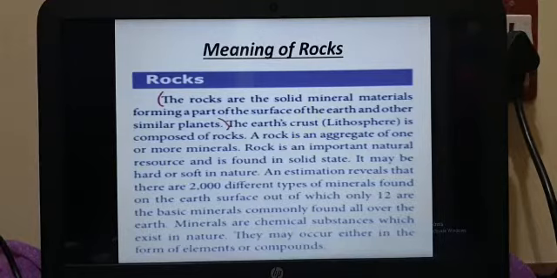Almost 2000 different types of minerals are found on the earth's surface, out of which only 12 are the basic minerals commonly found all over the earth. Minerals are chemical substances which exist in nature. They may occur either in the form of elements or compounds. You can see this meaning on page number 171 in your ebook.